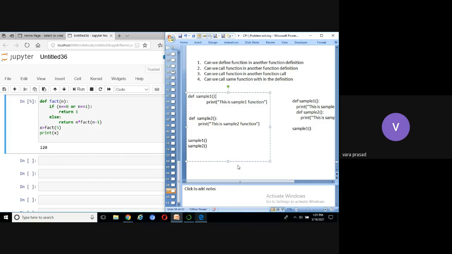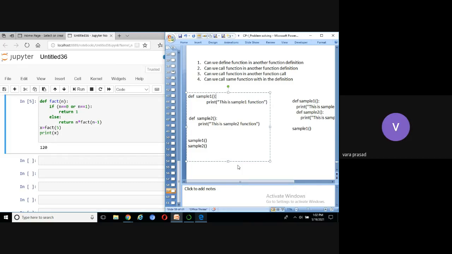How many ways can we achieve reusability in Python? We can reuse the same code multiple times. How many ways? Functions.